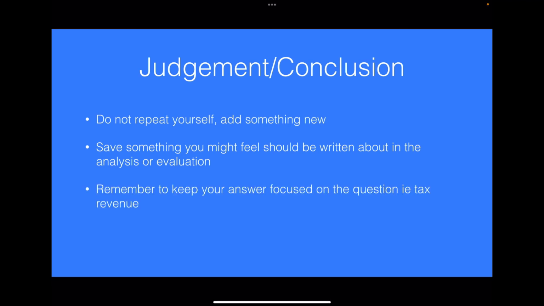And you need to make sure you keep your answer focused on tax revenue. So continually refer back to tax revenue throughout your whole answer, but also in the judgment at the end. And also you've got to explain your judgment. So don't just say, I think this is more important, full stop, but elaborate on it.